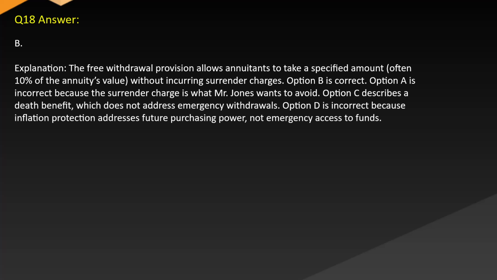Answer B. Explanation. The free withdrawal provision allows annuitants to take a specified amount, often 10% of the annuity's value, without incurring surrender charges. Option B is correct. Option A is incorrect because the surrender charge is what Mr. Jones wants to avoid. Option C describes a death benefit, which does not address emergency withdrawals. Option D is incorrect because inflation protection addresses future purchasing power, not emergency access to funds.